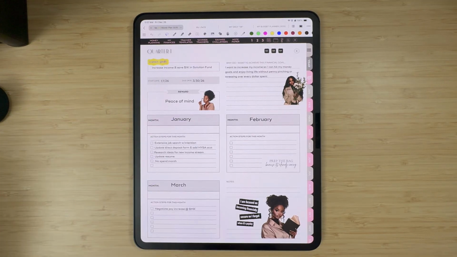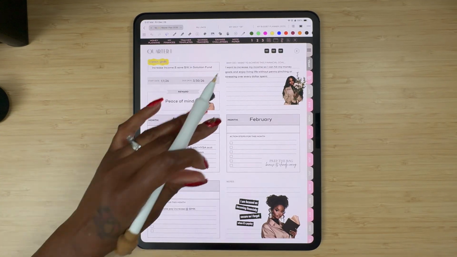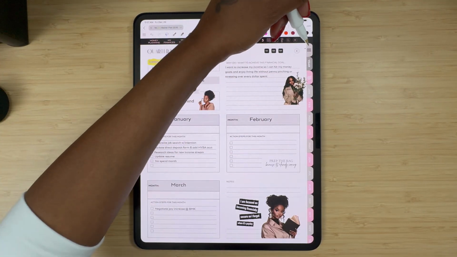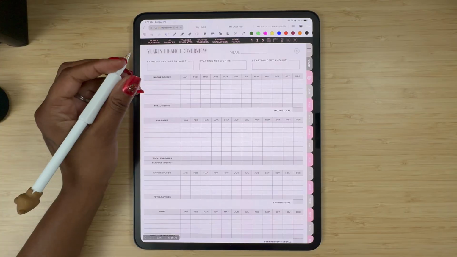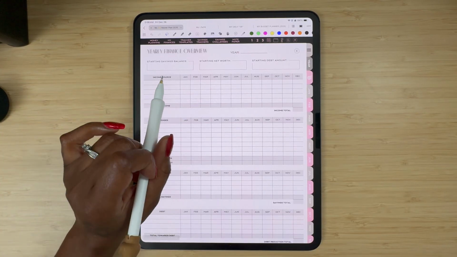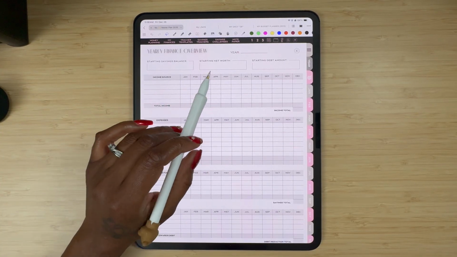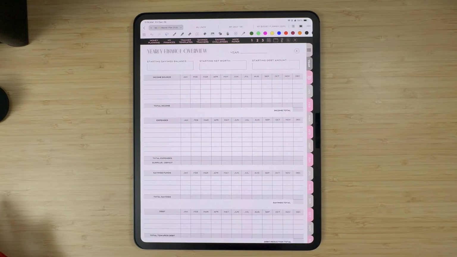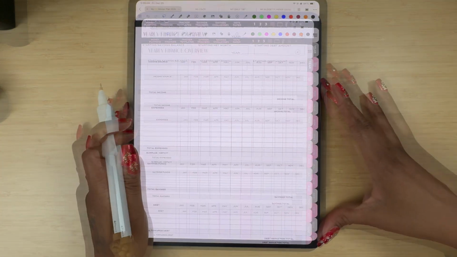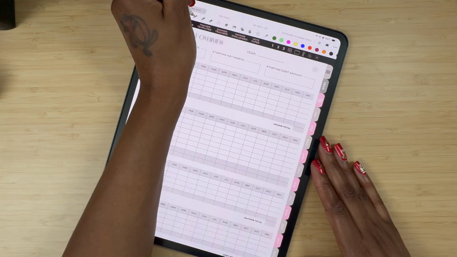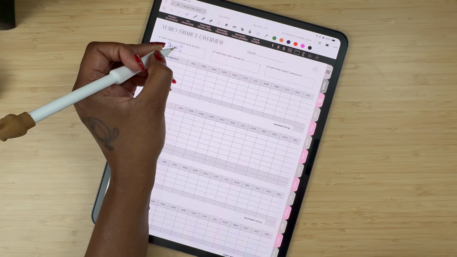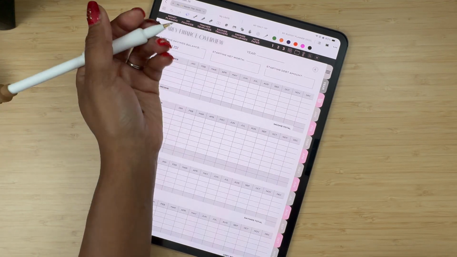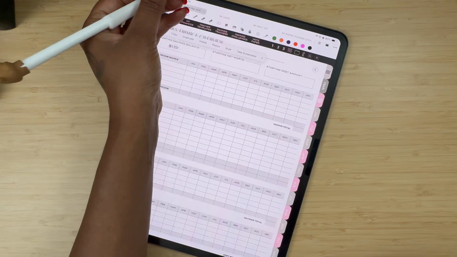All right, so next I want to go to my year finance overview page, and let's see here, that is under my finances, finance overview. So I just wanted to make sure that I filled in the starting amount for the year. So my starting savings balance is, you guys know I'm left-handed, so I gotta, all right, my starting balance is, okay, so this is the starting savings balance, and then I'm just gonna duplicate this.